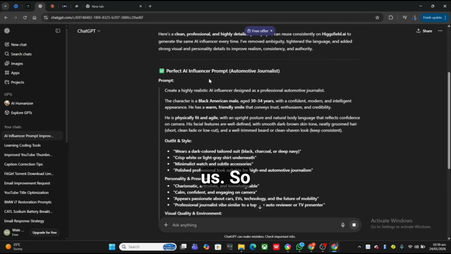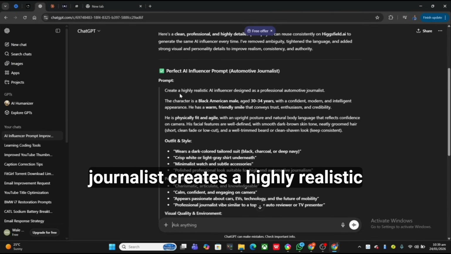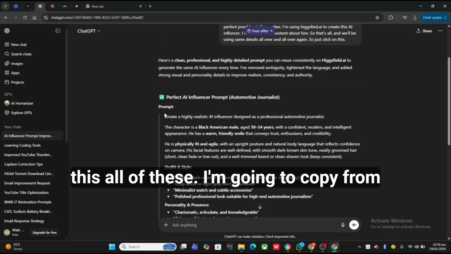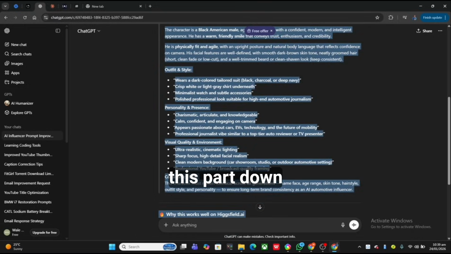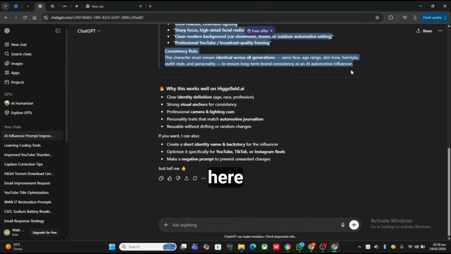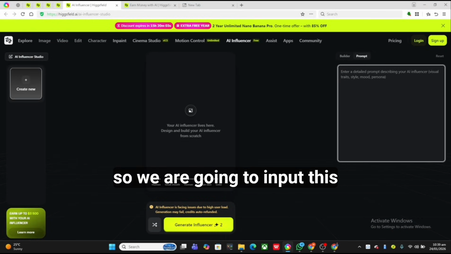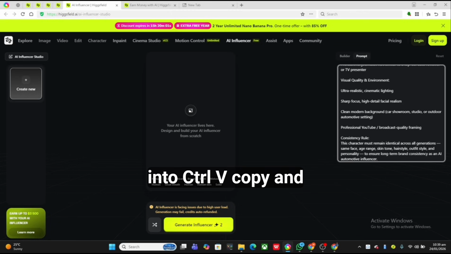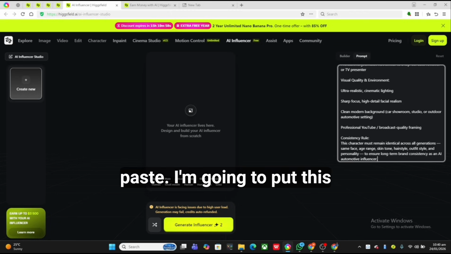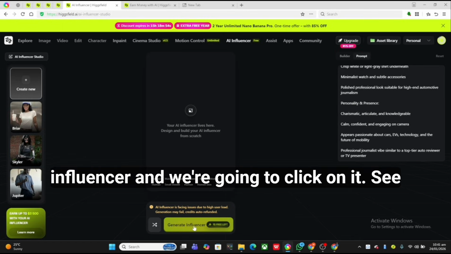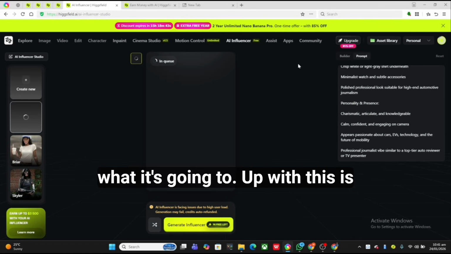So here is the perfect AI prompt. Automotive journalist. Create a highly realistic AI design as a professional automotive journalist. Copy all of this, from this part down here to this part here, and we are going to return back to Higgsfield. We are going to paste it with Ctrl+V. I'm going to put this into our prompt and generate the AI influencer, and we're going to click on it and see what it's going to come up with.